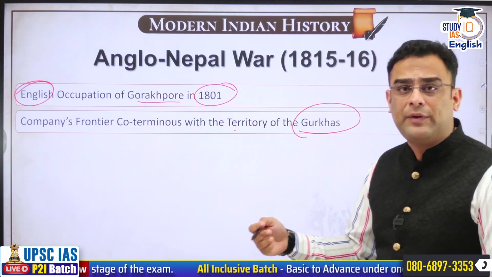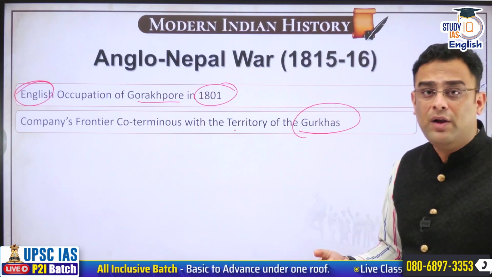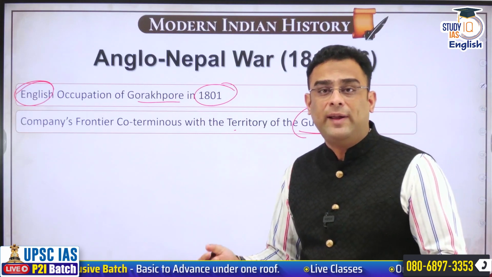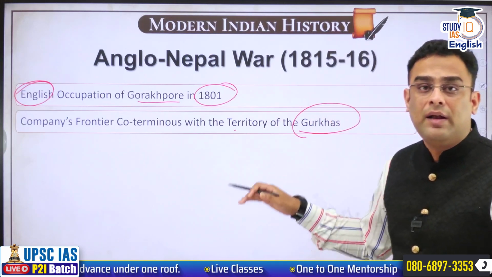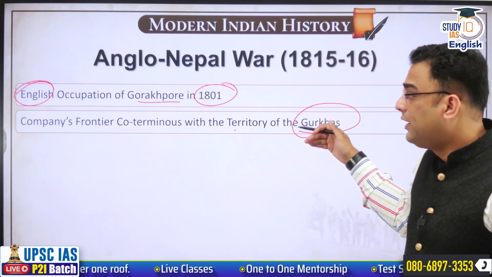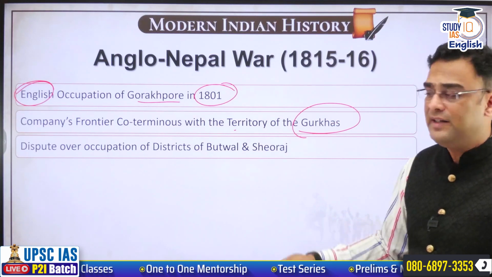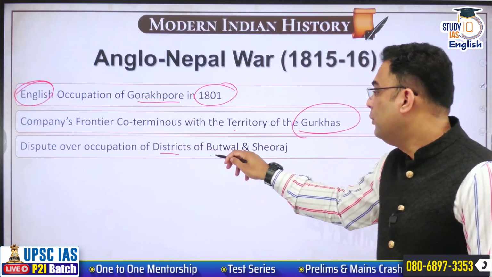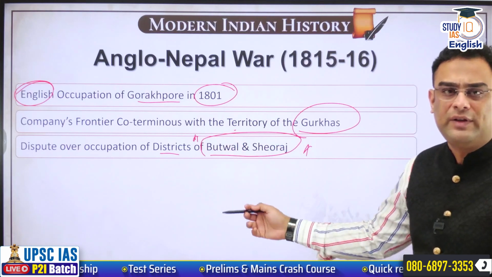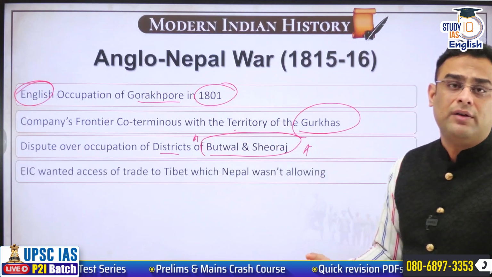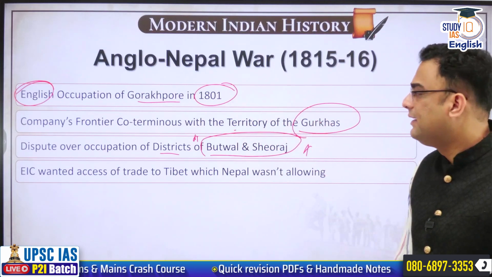The Nepalis in this process during the late 18th century had also become a formidable power, with multiple chiefs giving way to a single, compact, coherent Nepalese kingdom. This rising power of Nepal was brought into conflict with East India Company. Both the sides had disputes over some territories, especially the districts of Butwal and Shivraj, and this brought the East India Company into conflict with the powerful Nepalese kingdom.